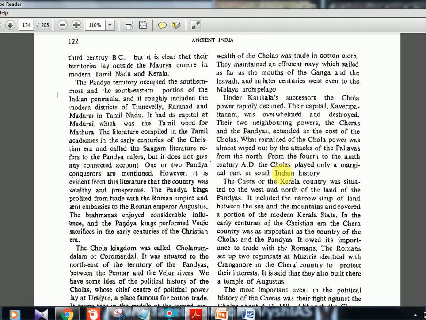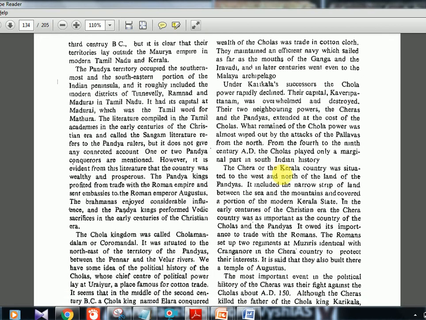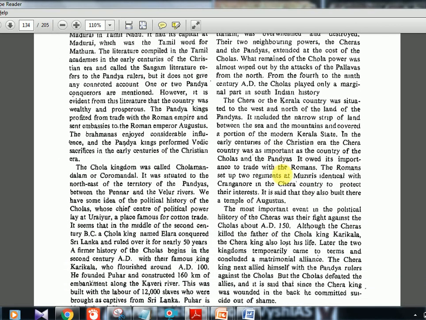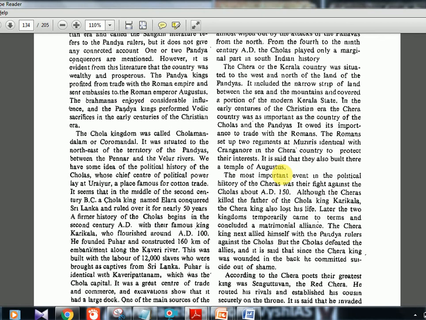Most of the aspirants I know, they don't even know that thing. They are just by-hearting Chola, Chera, Pandya of the south. Okay, they should know the timeline and how these kingdoms came up and went down. Okay, in the Tamil Nadu textbook also it is mentioned in detail. The Chera or the Kerala country was situated to the west and north of the land of the Pandyas. It included the north tip of the land between the sea and mountains, covering portions of the modern Kerala state. You know the Western Ghats and all is there, so that place, okay, Kerala state.